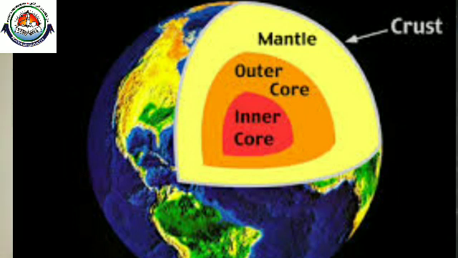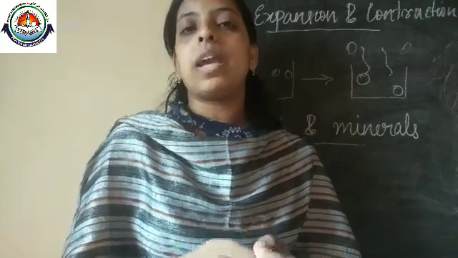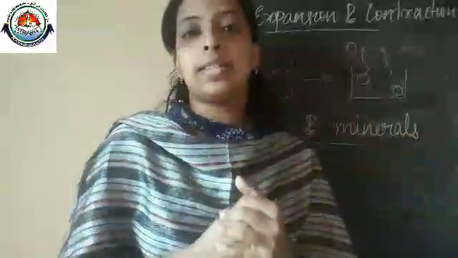And what is rock? Rock is a naturally formed solid found on the Earth's surface.